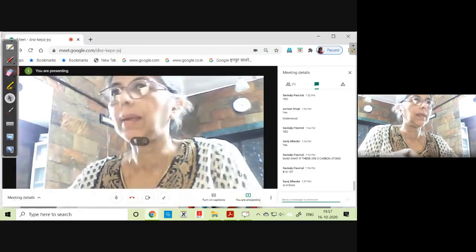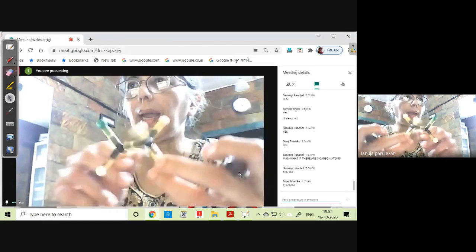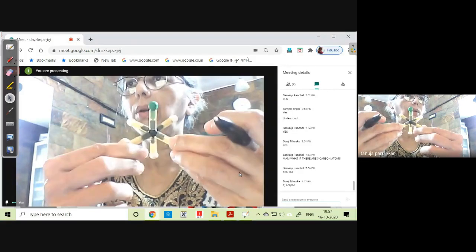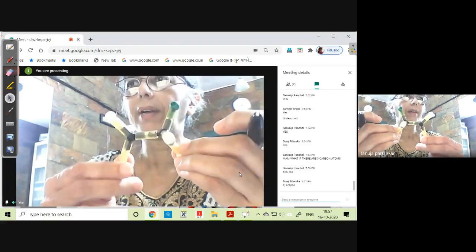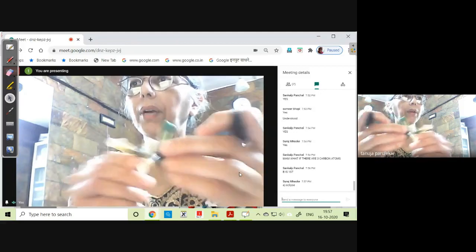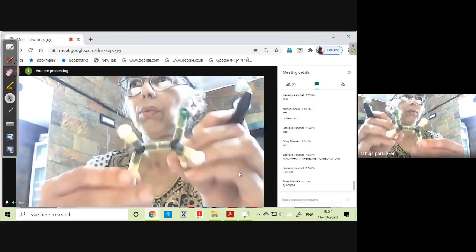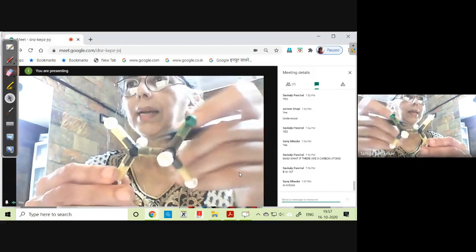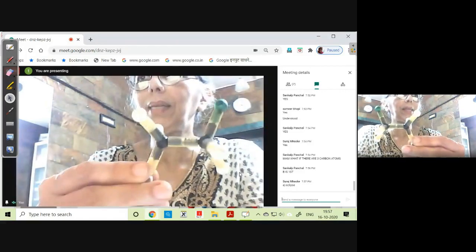this, the same structure. Now this structure one, earlier we saw it like this, right? Now let us see it. We slowly turn it and make an angle of 45 degrees. When you make an angle of 45 degrees, this is called as sawhorse. Now here what happens is that you can see this central bond. You can see the central bond. So this central bond can be seen over here.